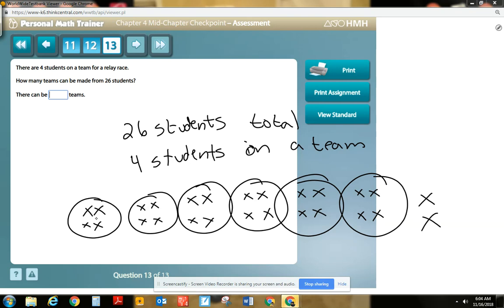How many teams can be made from 26 students? Well, there would be 1, 2, 3, 4, 5, 6 teams, but we got 2 students left over. Well, I don't know what they're going to do with these two other students. I'm sure that they're going to put them on a relay race, or there'd be subs or something like that. But they can only make 6 teams because 6 times 4 is 24. There's not enough students to make a 7th team, so there's only 6 teams.